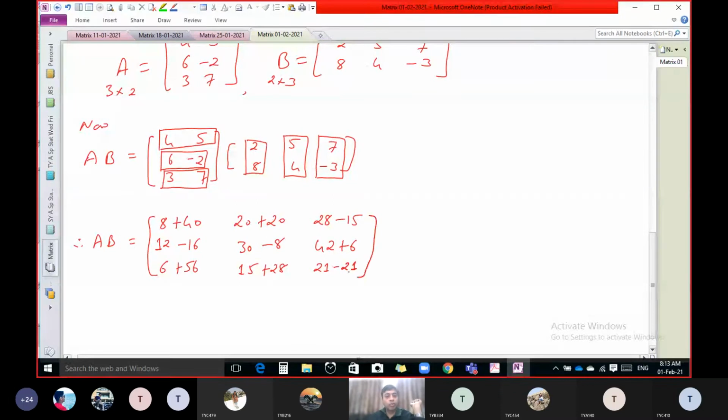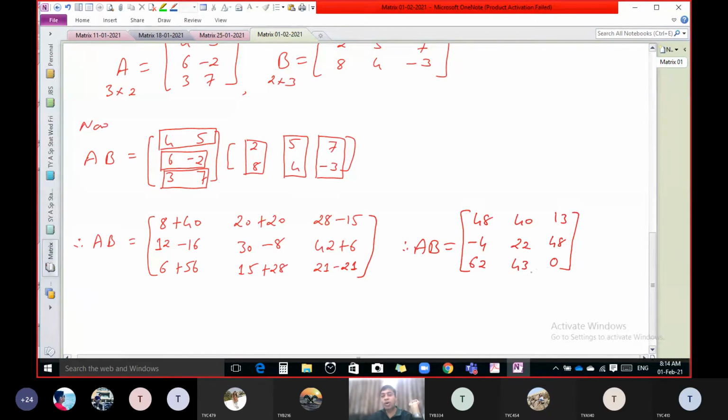Okay. What is the first one? 8 plus 40. That is what? 48. 20 plus 20. That is what? 40. 28 minus 15. That is what? 13. 12 minus 16. That is what? Minus 4. 30 minus 8. 22. Yes. Then 48. Then 62. Then 43. And then 0.